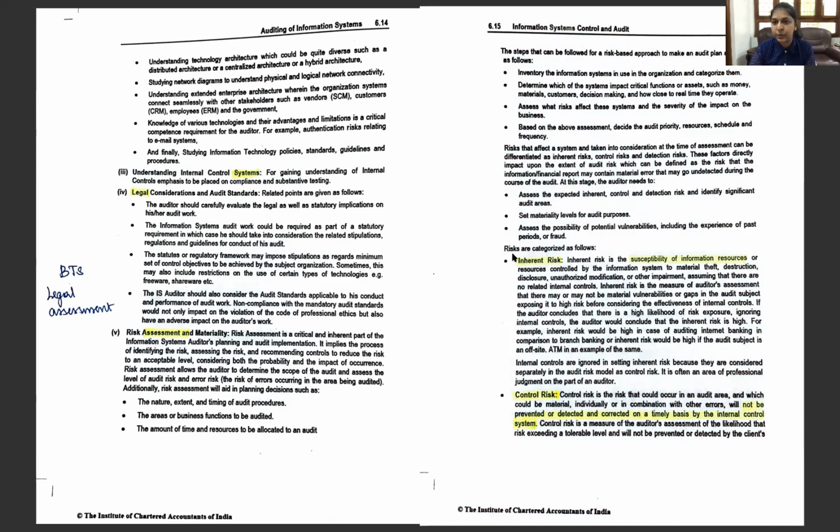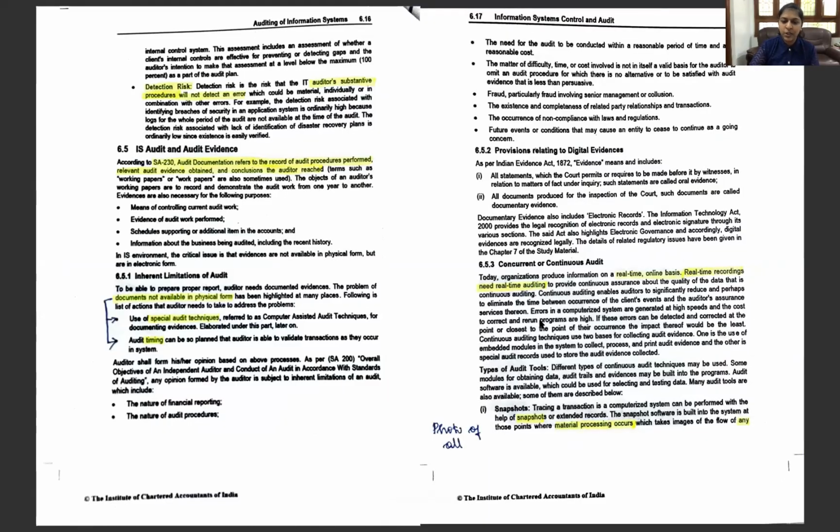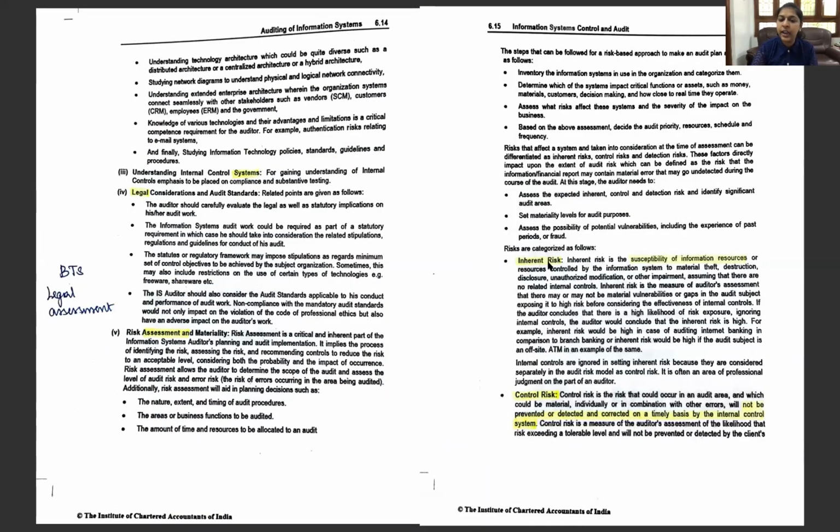Next, what are the types of risk? We say risk assessment. How are we going to classify the risk? So it is divided into 3 parts, which is the inherent risk, control risk, and then detection risk. So inherent risk, what is an inherent risk? It is born with it, it is inbuilt. So it is related to the basic characteristics of that particular information. So if the information is going to be on a loose sheet of paper, it's going to be either flying away or thought of as waste paper and going to be thrown out. So that is its inherent risk.